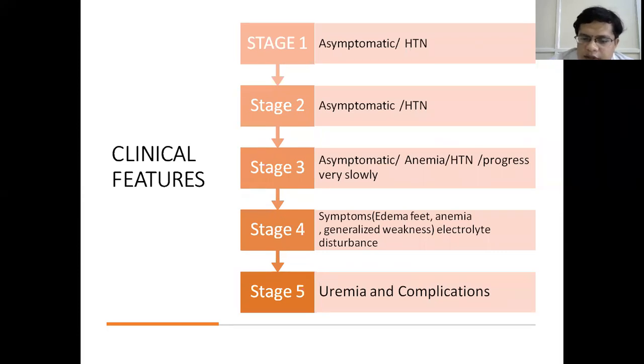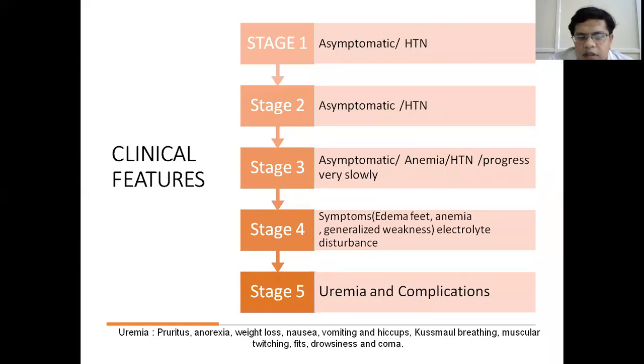And stage 5, where end stage renal disease, where we have all the symptoms of uremia. The symptoms of uremia could be pruritus, anorexia, weight loss, nausea, vomiting, hiccups. And when there is metabolic acidosis, we have Kussmaul's breathing, which is rapid, deep breathing. And there is muscular twitching, fits, drowsiness, coma, which is also called uremic encephalopathy. And all the complications of the uremia.